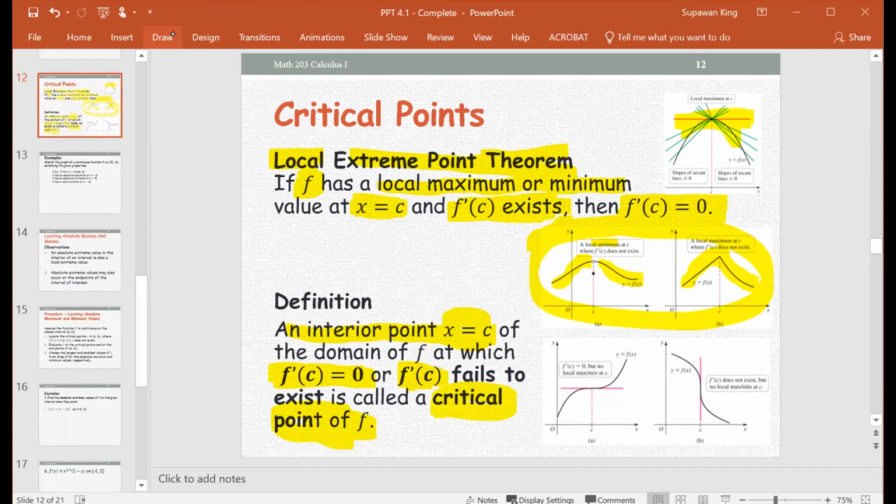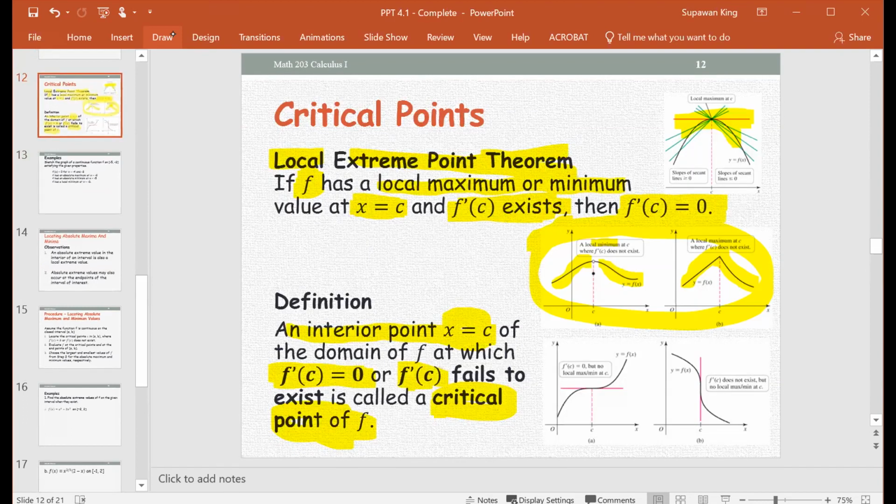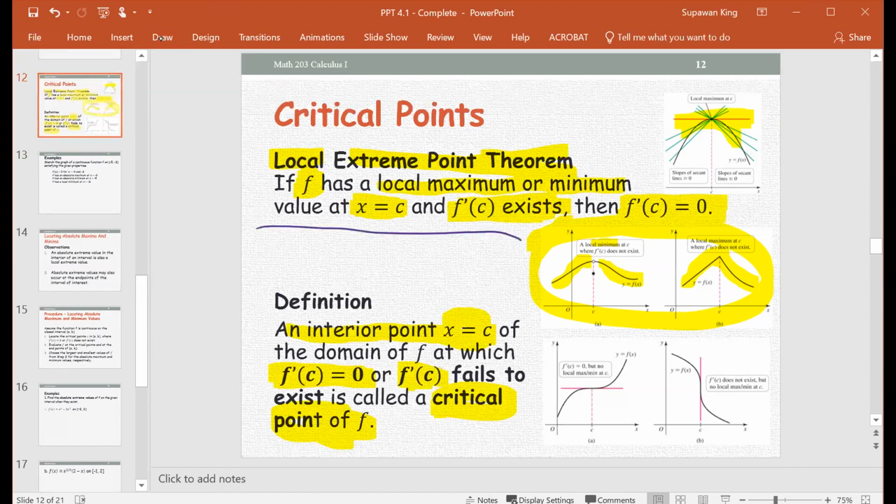Let me write the shorter version of this. So the recap of this slide: you start with f of x. f of x is given.